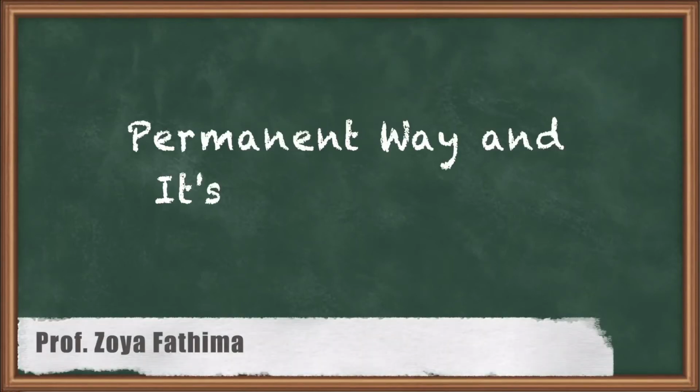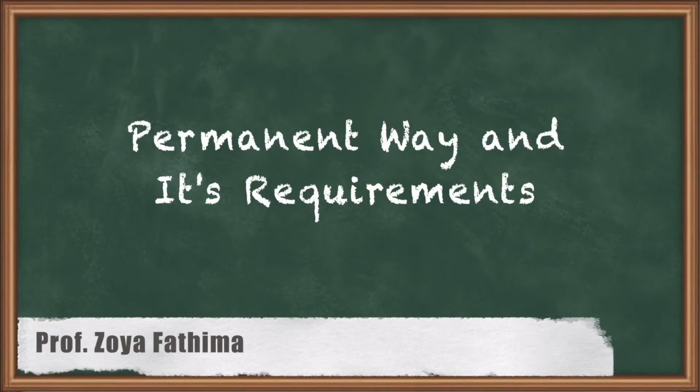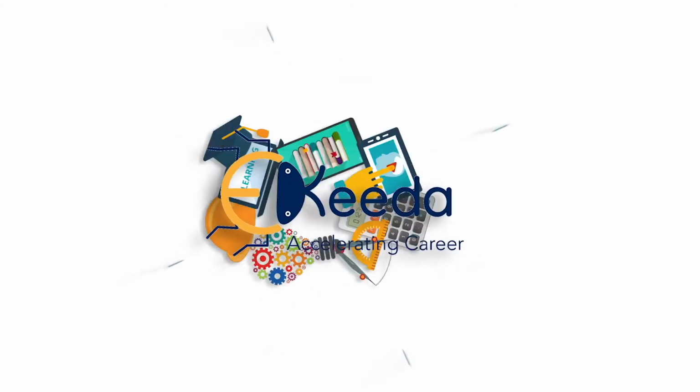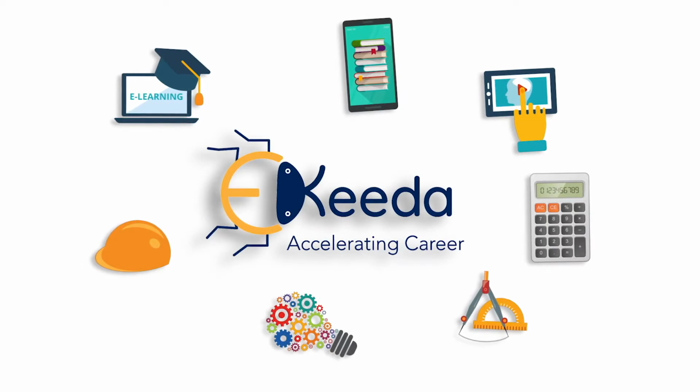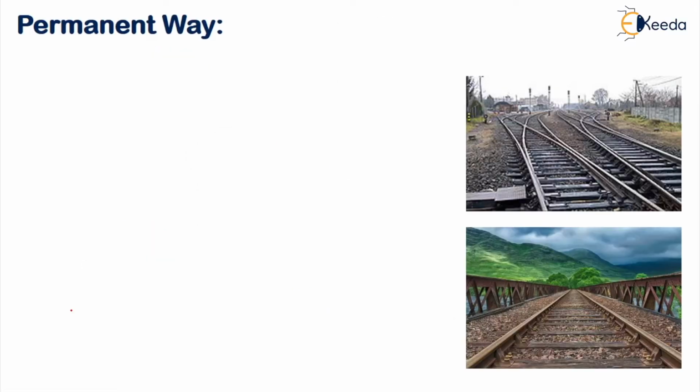Hello students, in this lesson let us see what is a permanent way and what are the requirements of an ideal permanent way. To get started with, permanent way is nothing but your railway track.